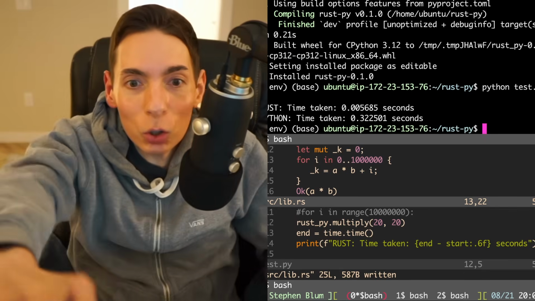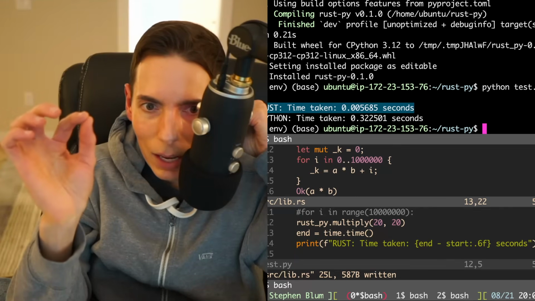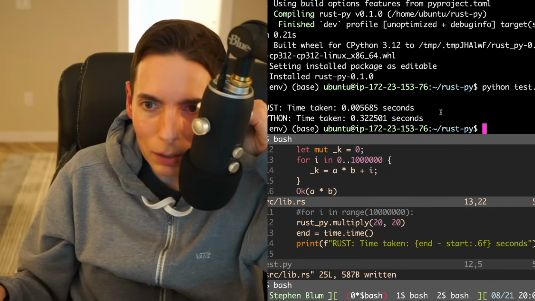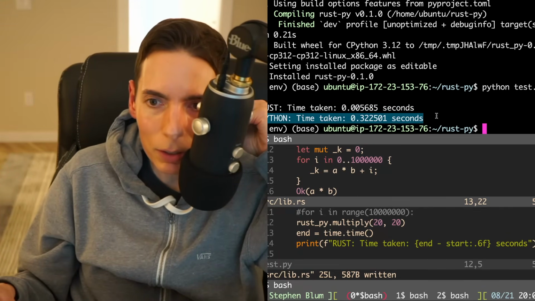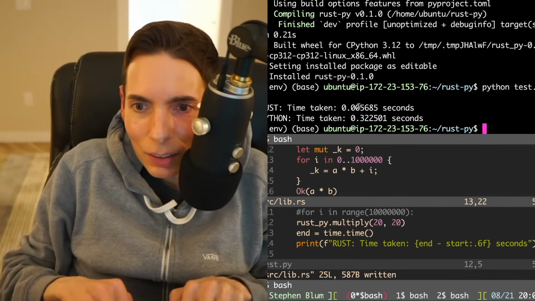There we go. Look, we did it. So we just benchmarked calling a multiplication in Rust from Python. And then we called Python in native, the same benchmark that did the same thing. And we see the result is a lot faster in Rust. We did it. Congratulations, guys. Isn't that amazing? That is so cool.